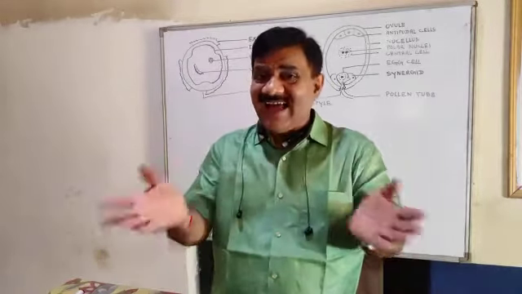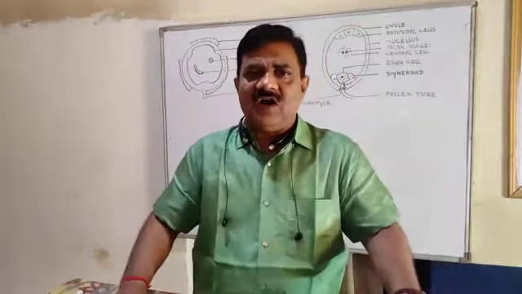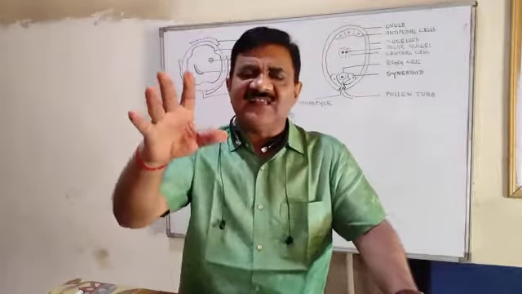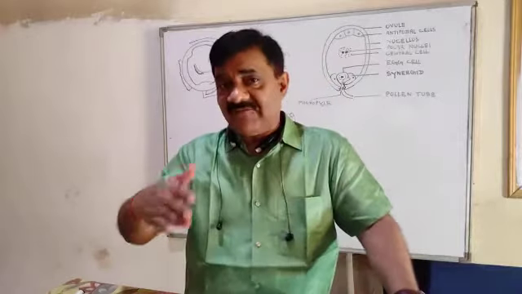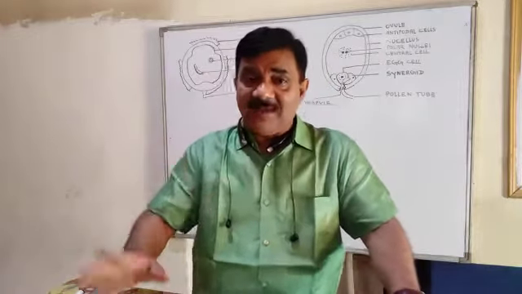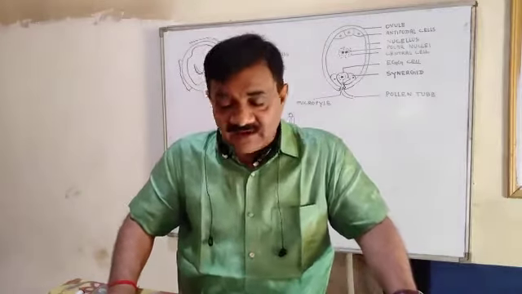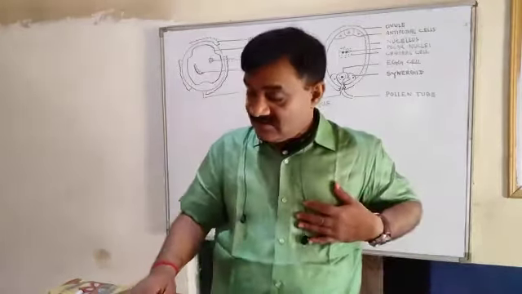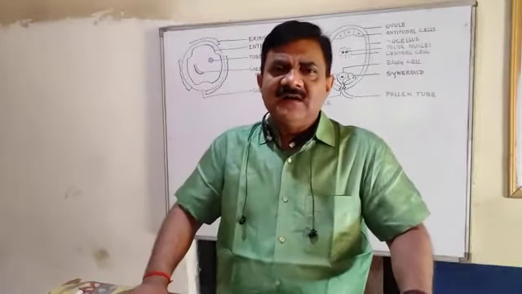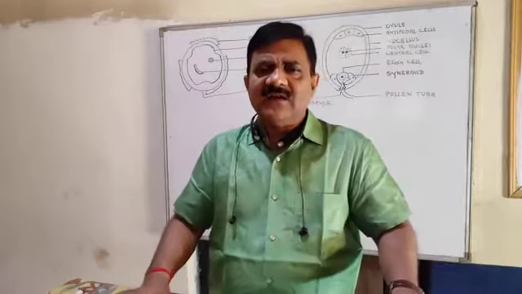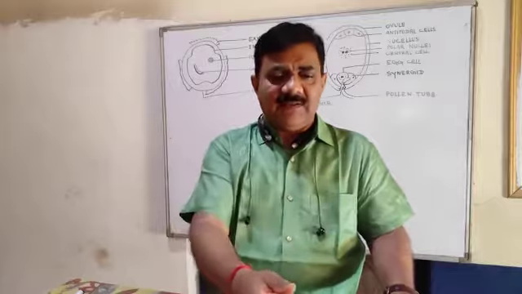And what will happen after pollination? Pollination has already occurred. The pollen grain is transferred from anther to the stigma. After that, the next topic is fertilization. And I have told you several times, fertilization means union, meeting or fusion of male and female gamete.